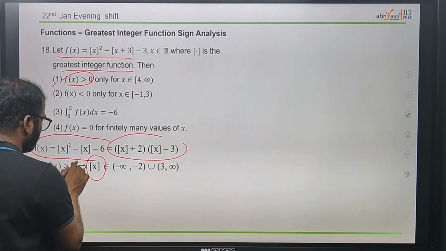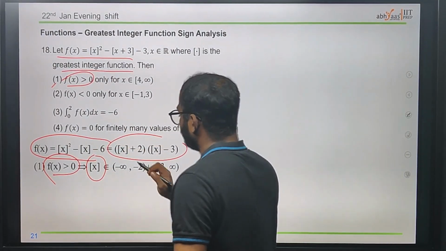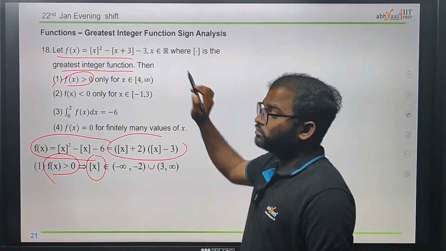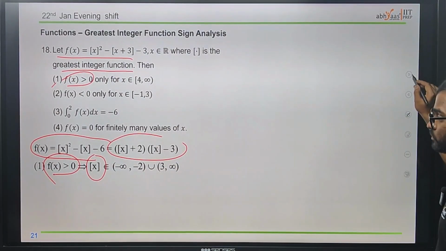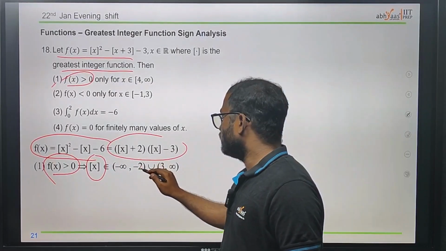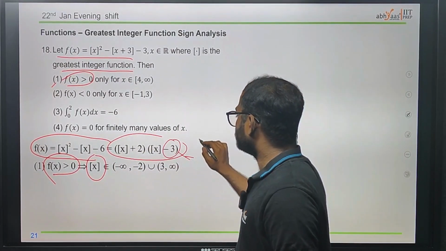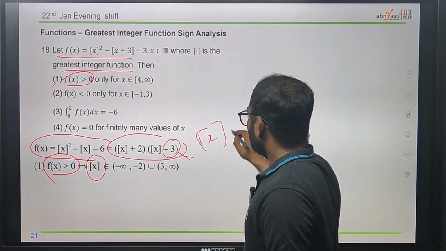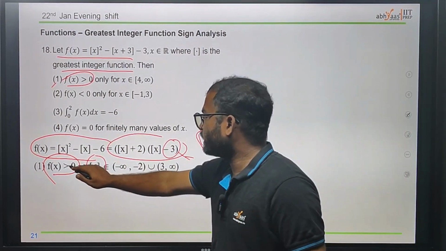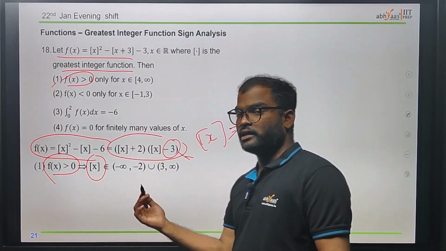If we observe that for f of x greater than 0, the greatest integer belongs to minus infinity to 2 union 3 comma infinity, that means it is wrong. Next, if we substitute, we can check easily. In this region we have -2, and here we are getting 3, and since we are taking greater than 3, we go from 3 to infinity.